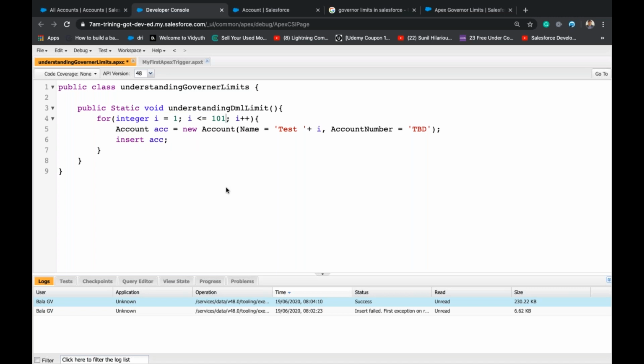What if I have 200? Can I create 200 accounts at a time?